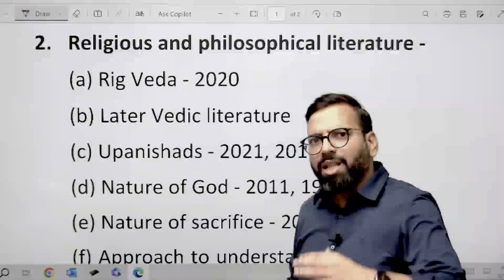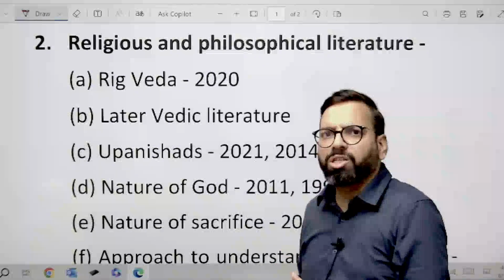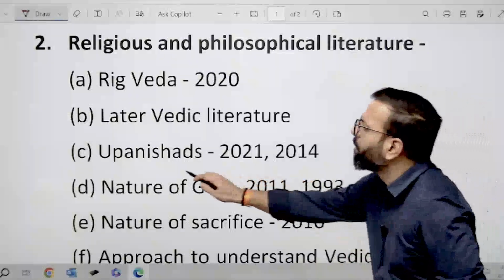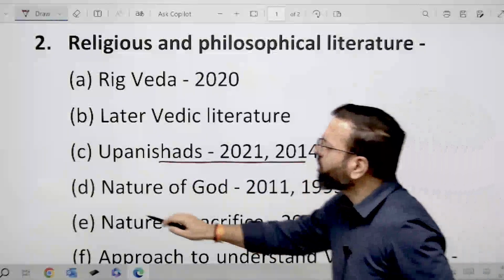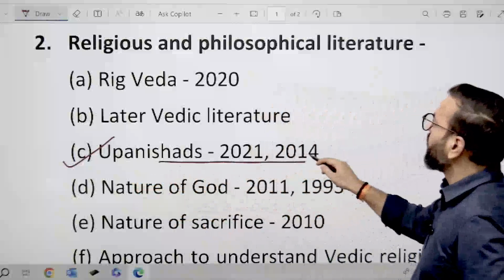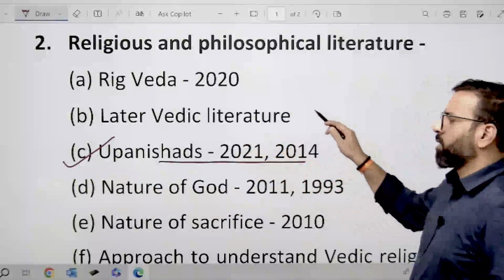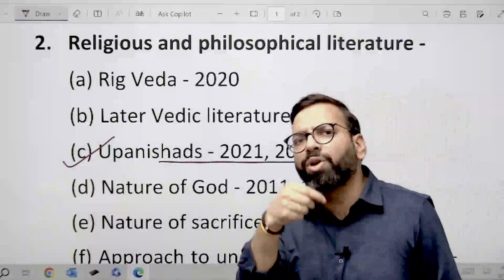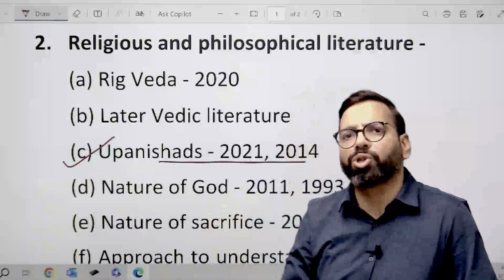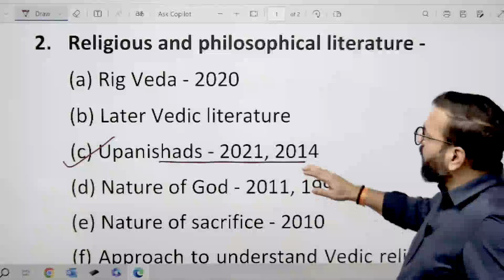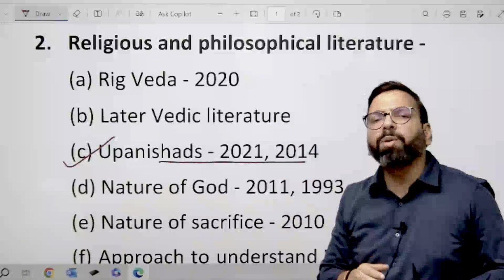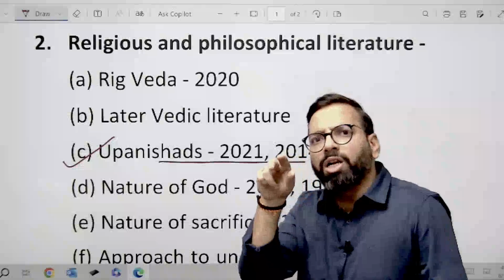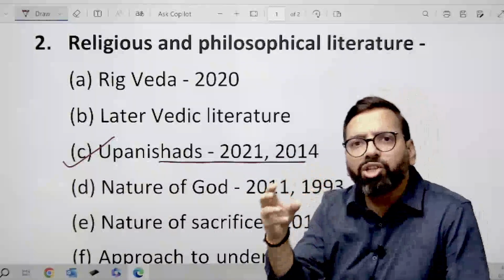Among all these religious literatures, the most important section is your Upanishads. If you look, UPSC has asked questions on Upanishads twice, in 2021 and 2014, and the question is kind of a repetition of the same question. Then from the Rig Veda also, in 2020 they asked a question on the Rig Veda and the gods, the nature of gods.